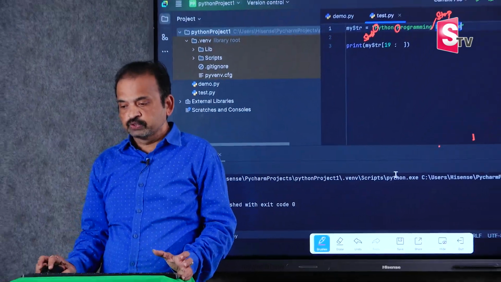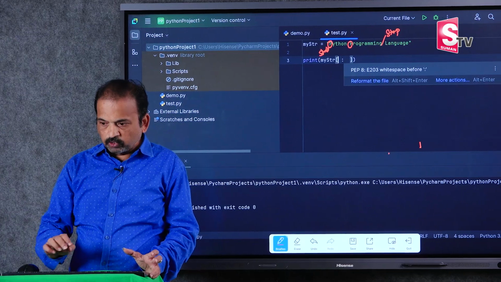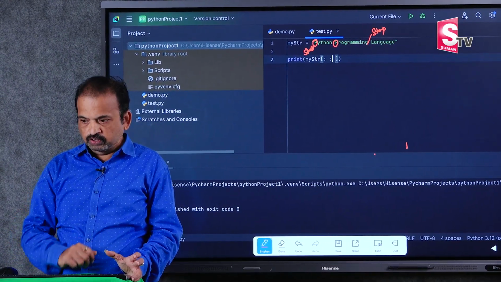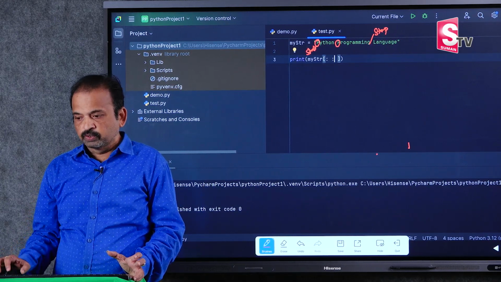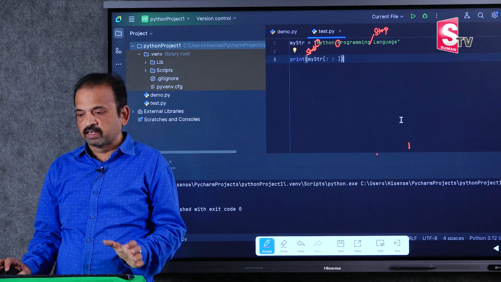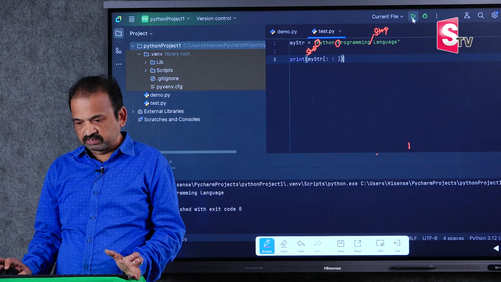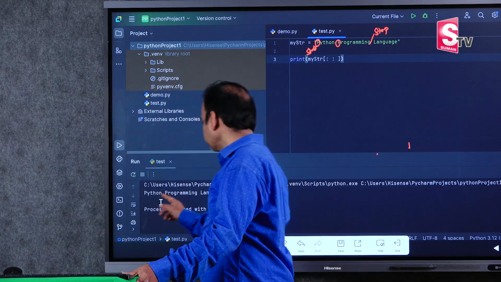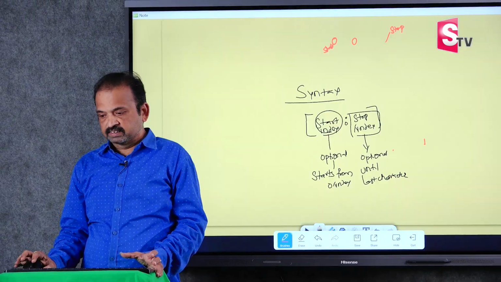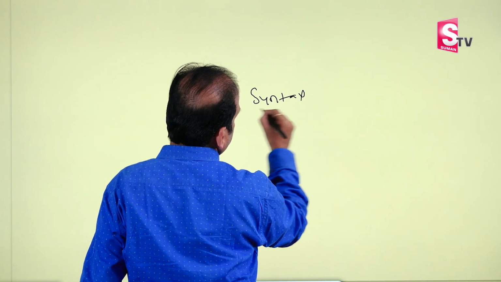Now we can even use negative indexes also. For example, I am not giving any start index, and I am not giving any stop index. So when you run this program, it will start from P and give Python programming language. See here, Python programming language, right. Now there is one more syntax of slicing.